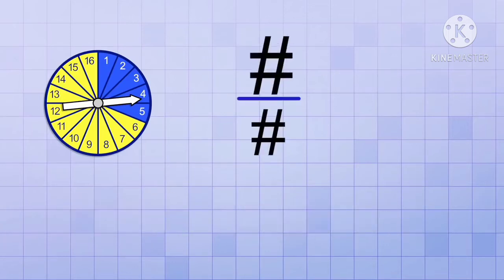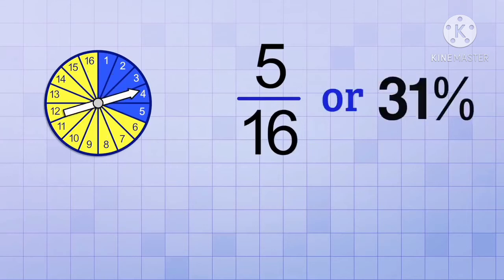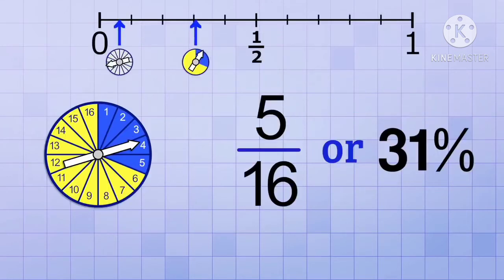But in this case, the top number of our fraction will be 5, because any of these 5 sectors will give us the color we want, and the bottom number will still be the total number of possibilities, which is 16, because that's how many total sectors we have. So the probability of spinning the blue is 5 over 16, or about 31%. That's still considered unlikely, but it's more likely than spinning a specific number.